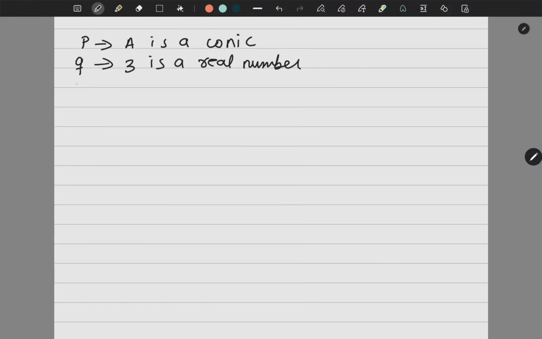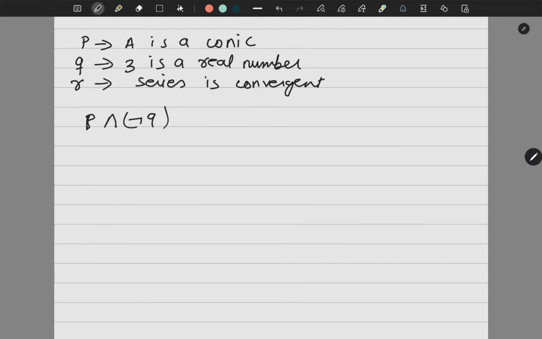Now suppose P says that A is a conic, and Q says that 3 is a real number, and R says that the series is convergent. Correct? Now tell me how you will read this.